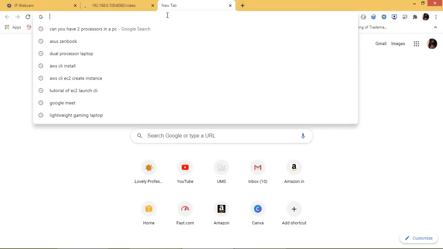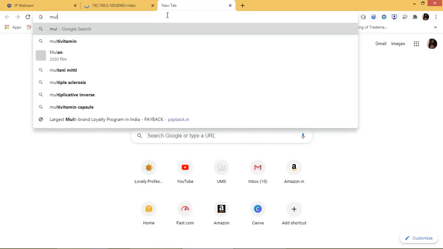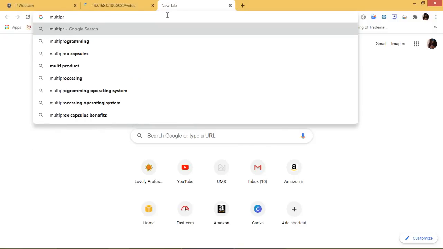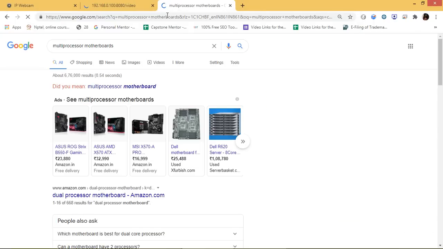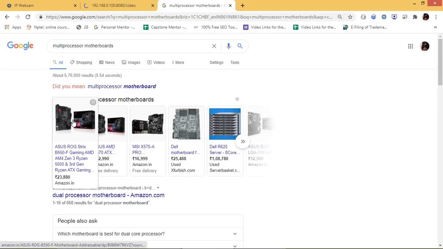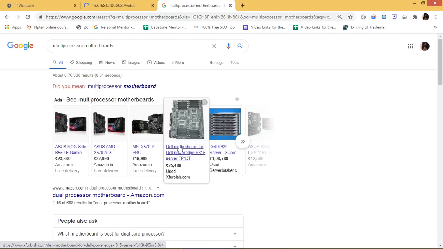So let us search for multi-processor motherboards. These are not the motherboards which you will see in your normal computers or in your normal laptops. It is not something like that, but we have a number of such options available. You can see these are used inside the servers. They are not used on normal laptops or mobile phones.